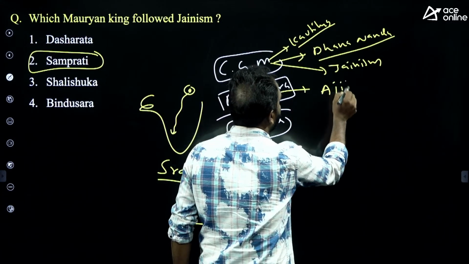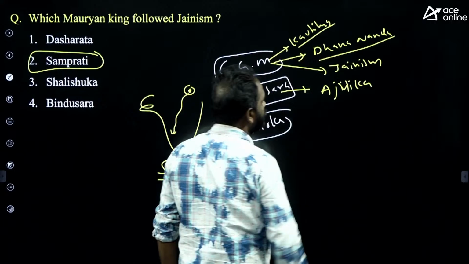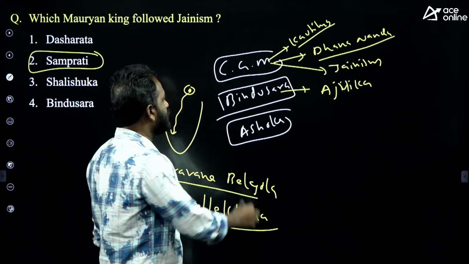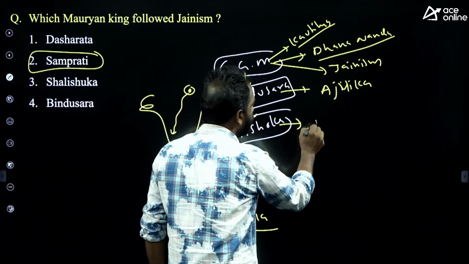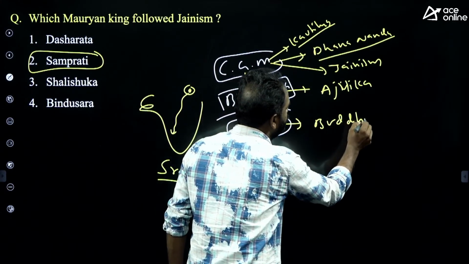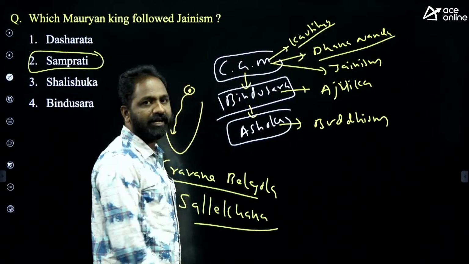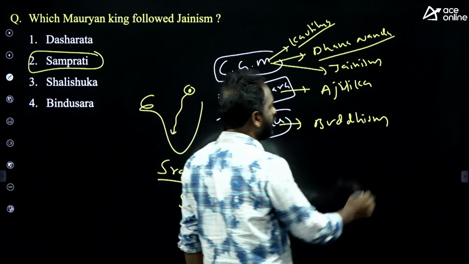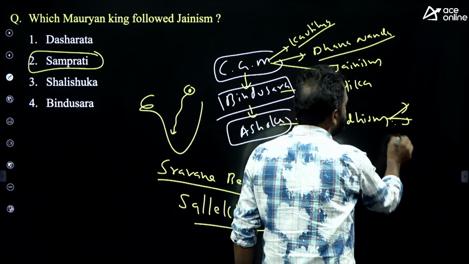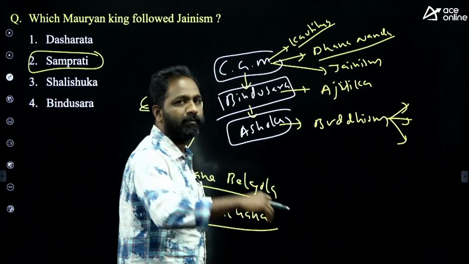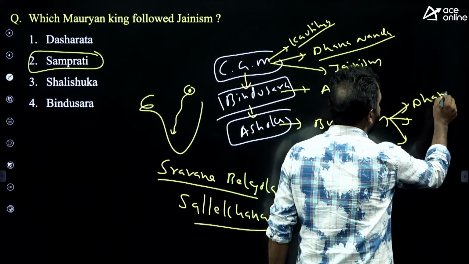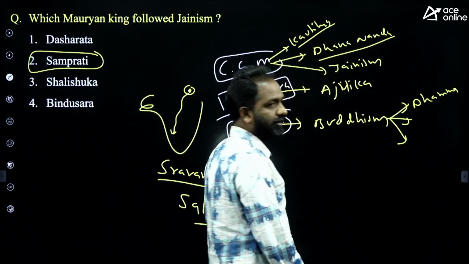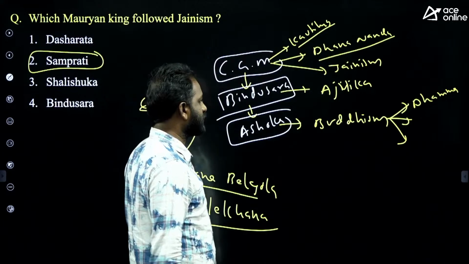Next, Bindusara followed a religion called the Ajivika religion. After Chandragupta Maurya came Bindusara, and after Bindusara, Ashoka. Everybody knows that Ashoka followed Buddhism. After the Kalinga War he turned to Buddhism and spread it not only throughout India but also to other countries. He followed a philosophy called the Dhamma, or Dharma, philosophy.